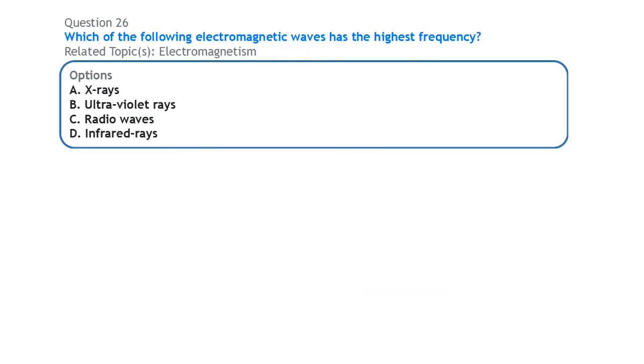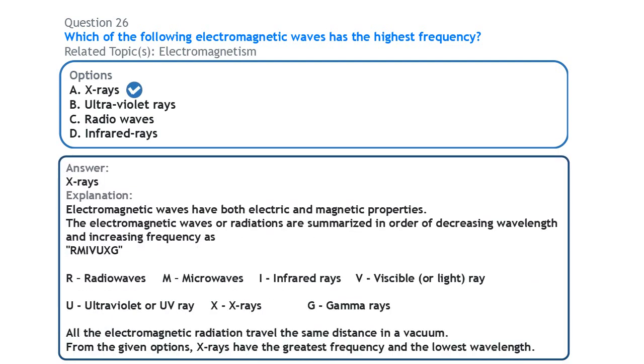Next, on electromagnetism, which of the following electromagnetic waves has the highest frequency? The waves in the electromagnetic spectrum are summarized as Riemann-Vox G. This is in order of increasing frequency, that is from the one with the lowest to the one with the highest frequency. If you look at this order, you see that from the options that we have here, X-ray has the highest frequency. Higher than X-ray is gamma rays, but we don't have gamma rays in this option. So from the options that we have, X-rays is of the highest frequency.